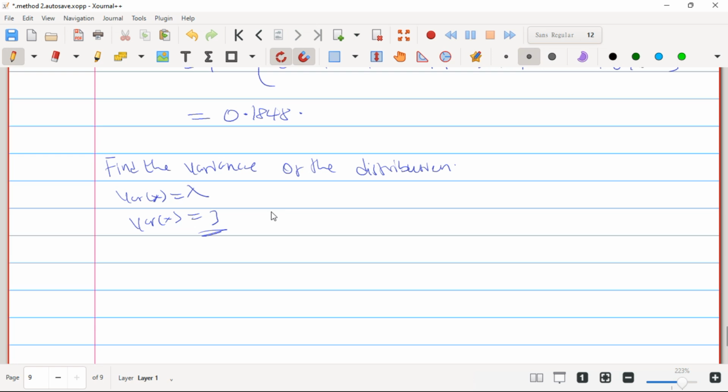And we can also be asked to find our standard deviation, SD of X, which will surely give us the square root of our variance. So in this case, it gives us the square root of 3.